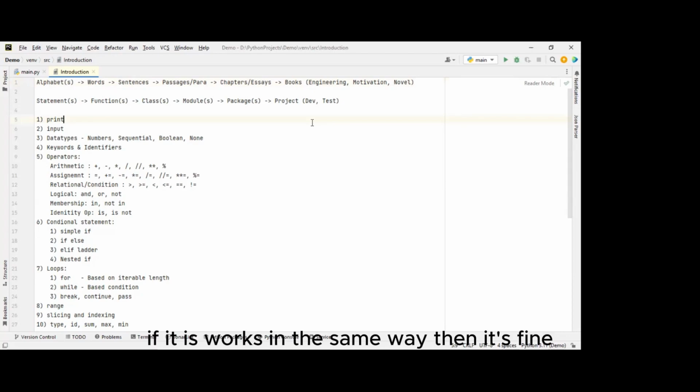If it works in the same way, then it's fine. If it does not work, they report how many defects they identified. So they file the bugs, and the bug count goes to the end. Likewise, manual testing will progress.